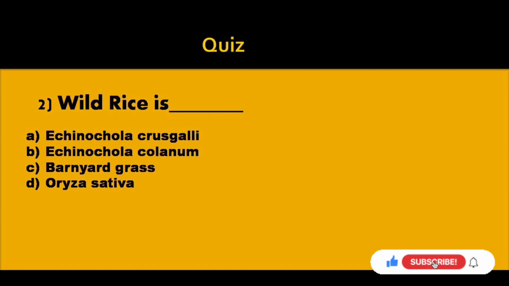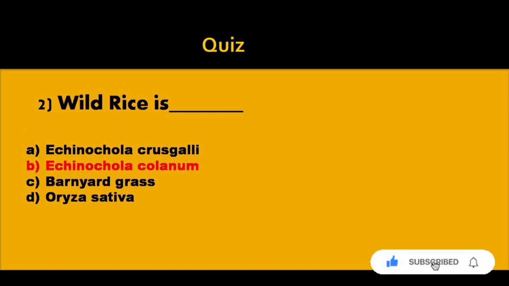Second question, wild rice is dash. Option A Echinocloa crassicale, option B Echinocloanum, option C barnyard grass, option D Oryza sativa. Answer option B Echinocloanum.